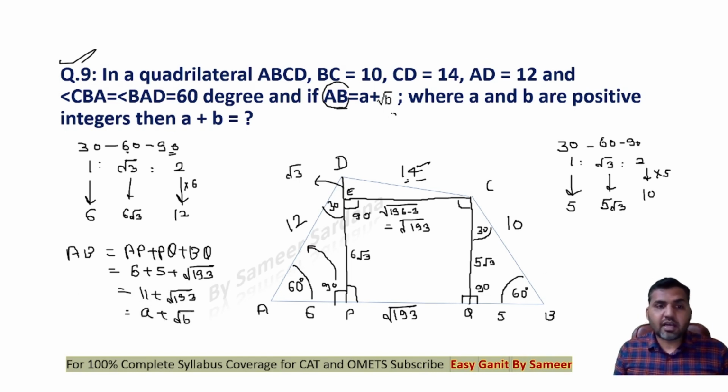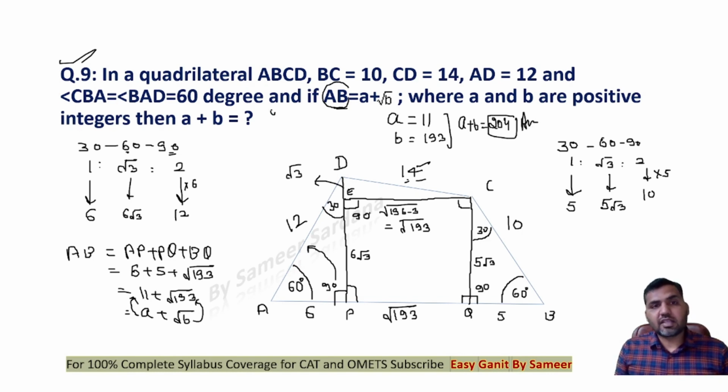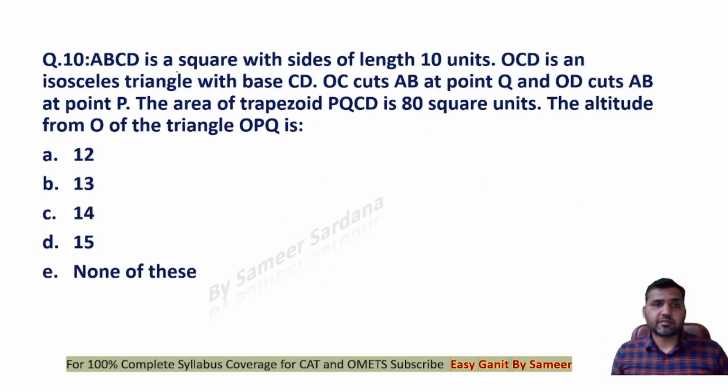Can you see that now? A is 11 and B is 193. If I compare the coefficients, A would be 11, B will be 193. So A plus B will be equal to 204. This would be the correct answer. The value of A plus B will be 204. This is the correct answer to the question.